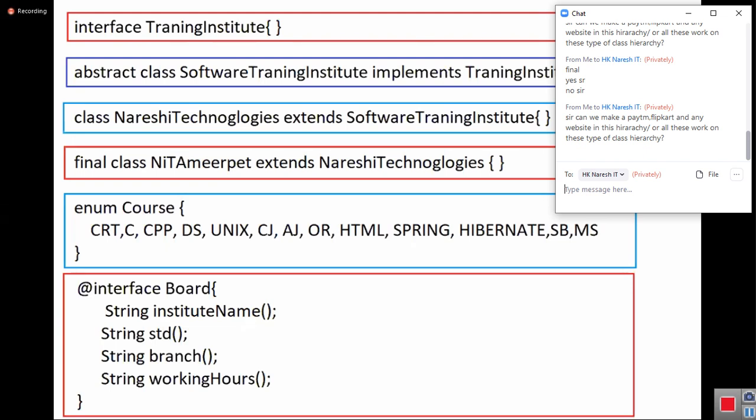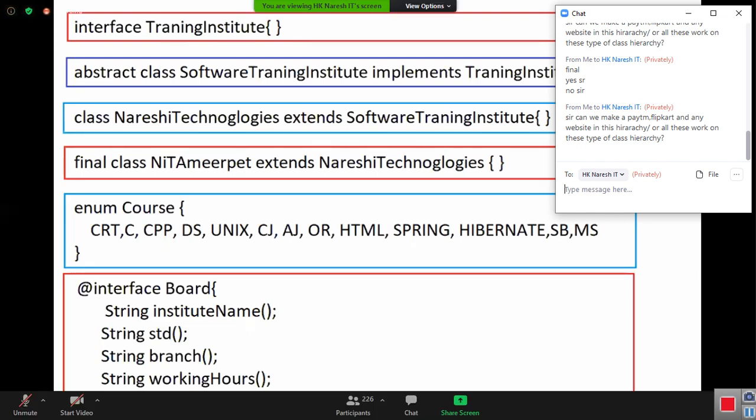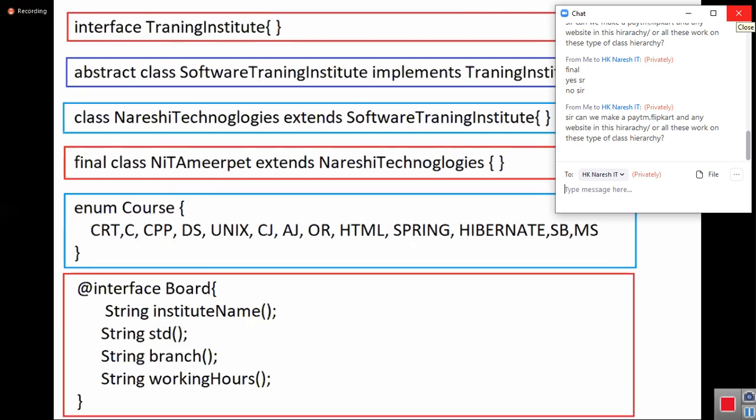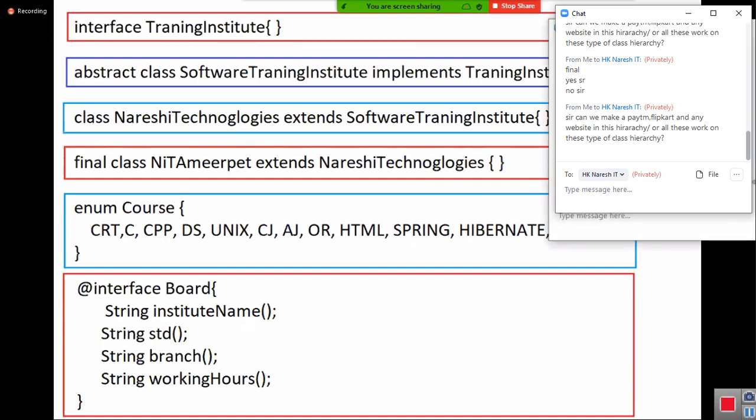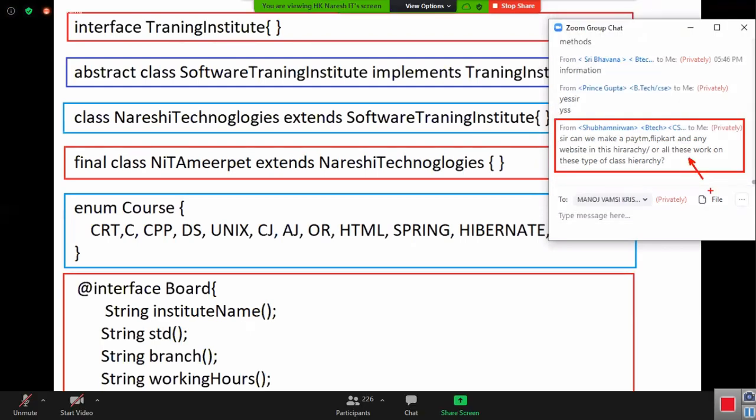Sir, can we make Paytm, Flipkart or any website in this hierarchy, or do all of these work on this type of class hierarchy? Yeah, same. Online shopping is the interface. Flipkart subclass, Amazon subclass, Paytm subclass. Okay, in that online shopping, take one product, mobile: interface superclass, MI mobile subclass. Okay, now this is our project. Your question is our project. Your question is our final project on object-oriented programming.